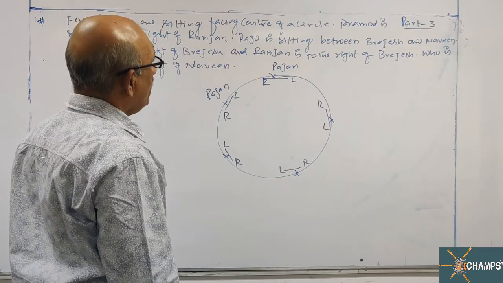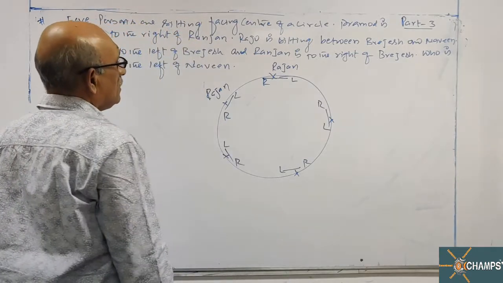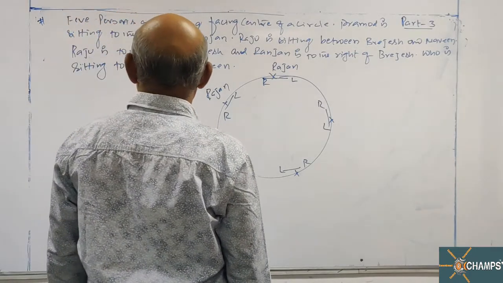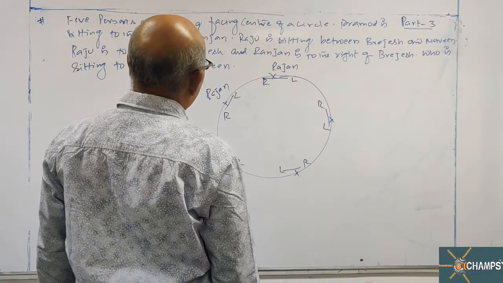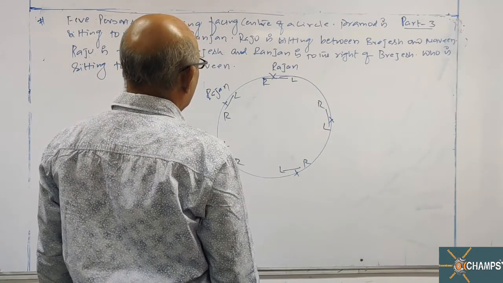Raju is sitting between Brijesh and Naveen. Raju is to the left of Brijesh. Ranjan is to the right of Brijesh.